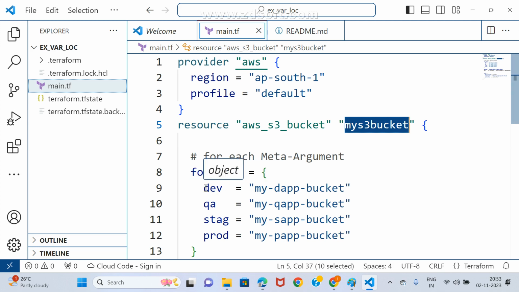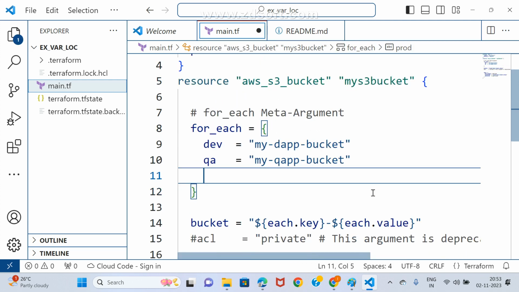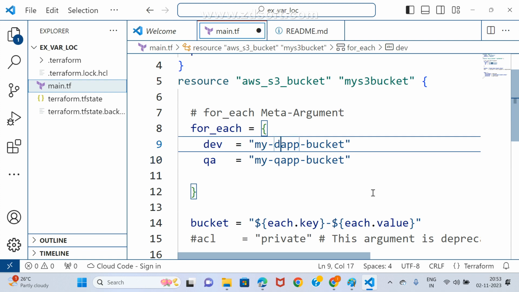How many names you provided here? We don't go with that many names. We will go with only two names, two buckets. My app bucket, bucket 1, 2, 3. Any naming convention difference is there? No. For each, my dear.